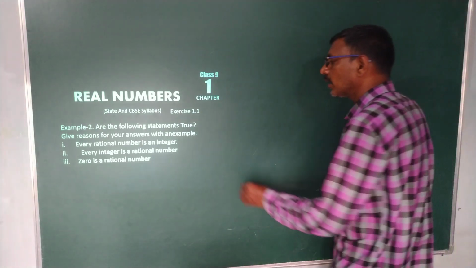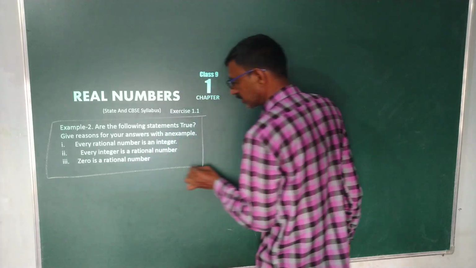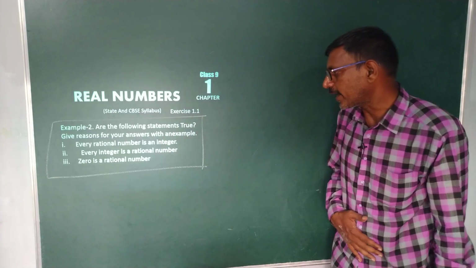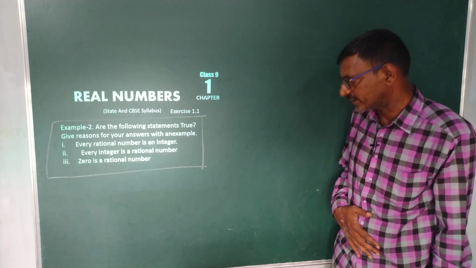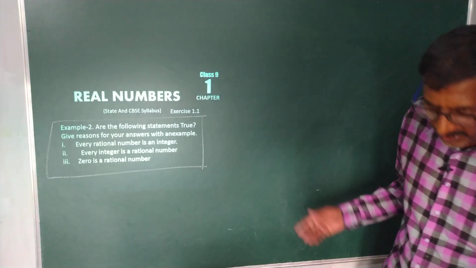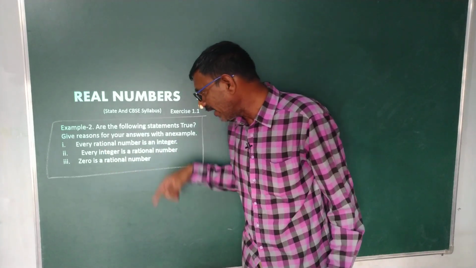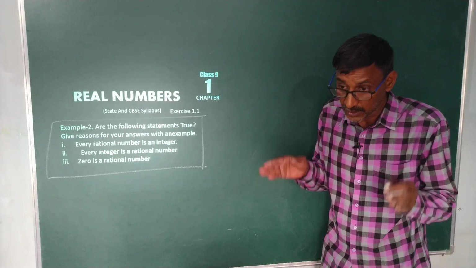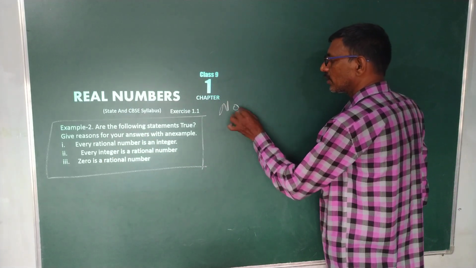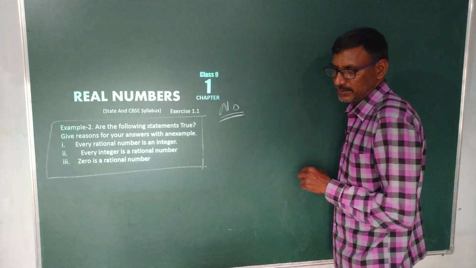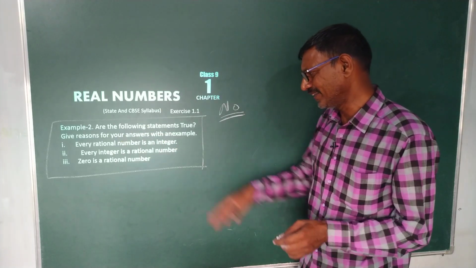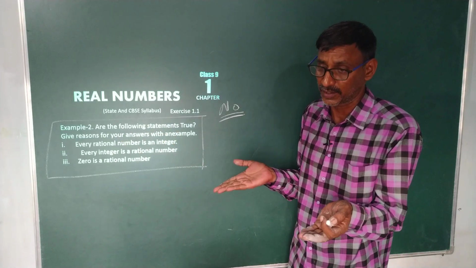See, here is a small discussion of what we discussed till now. All the following statements need a reason for the answer with examples. They are what we discussed up to now. We just review it. Every rational number is an integer? No. But we have to give the reason for the answer with the help of an example.